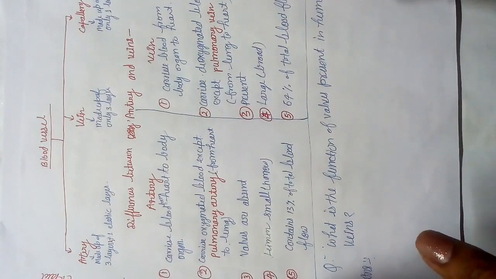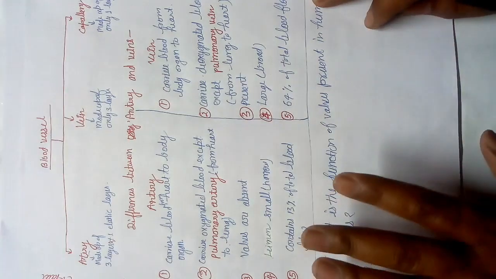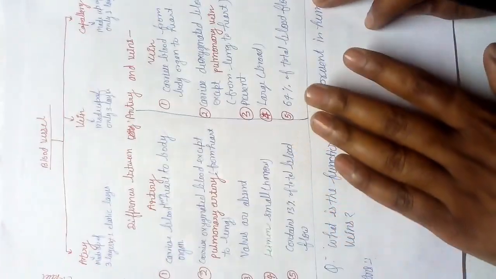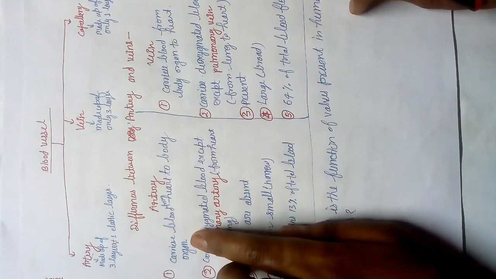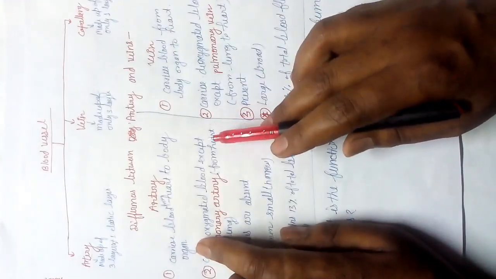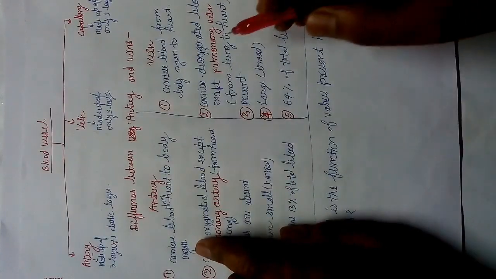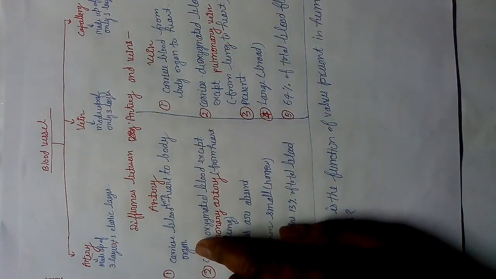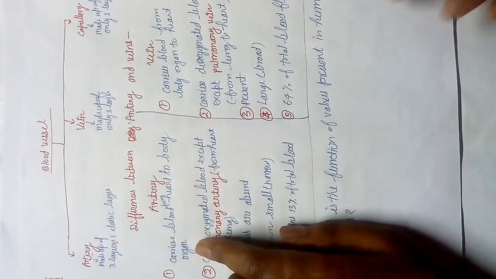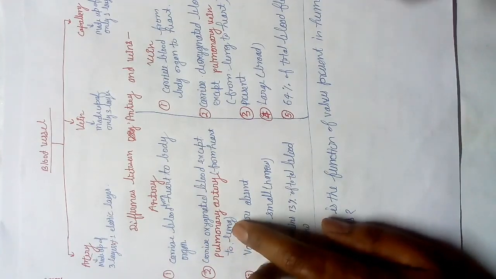Next are the differences between artery and veins. And this year, students, in the 2020 board examination, a question was asked regarding the wall of the veins. So the differences are: first, artery carries blood from the heart to the body organs. Next, vein carries blood from body organs to the heart, means just reverse. Next, artery carries oxygenated blood except the pulmonary artery.